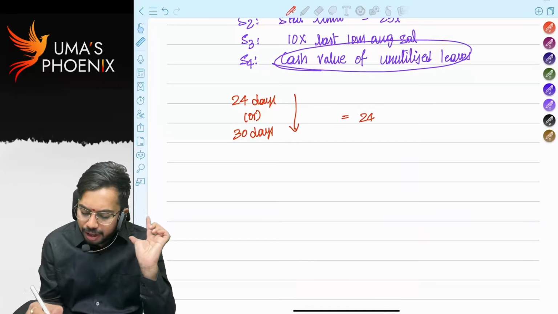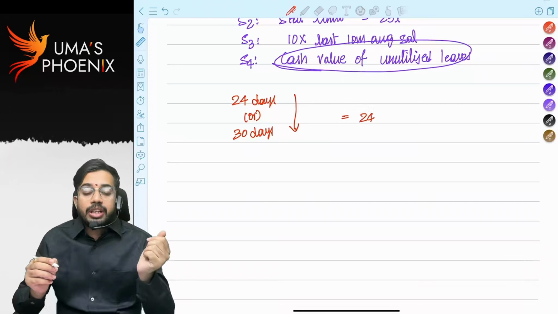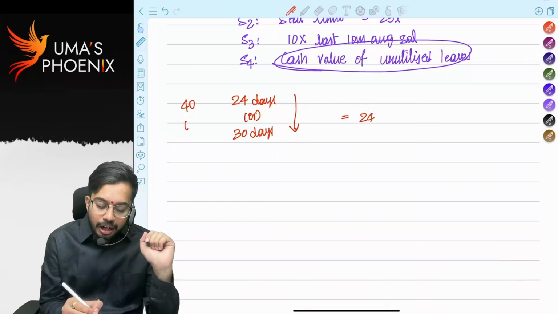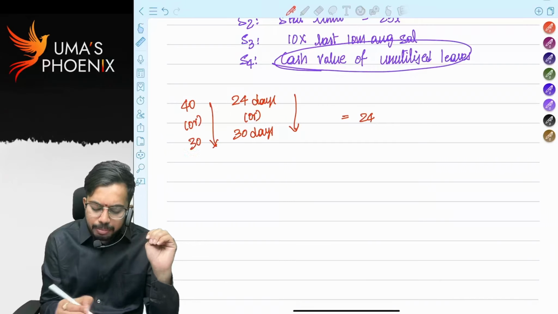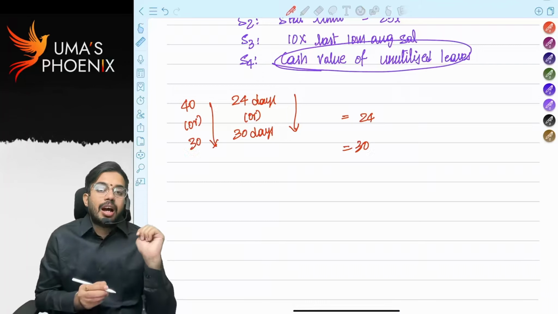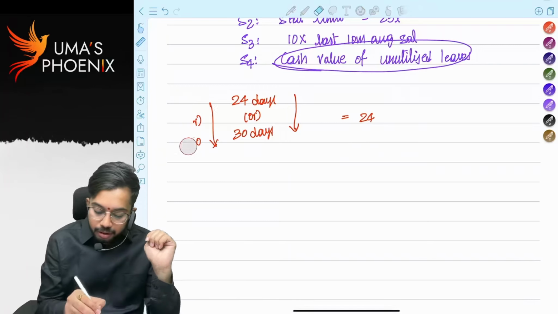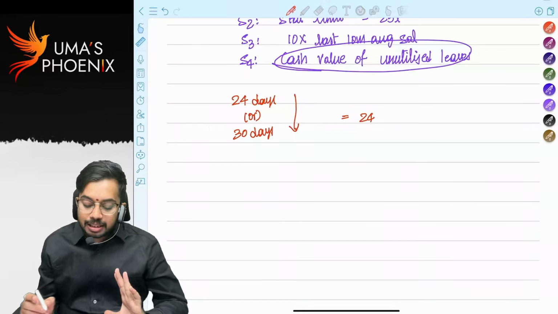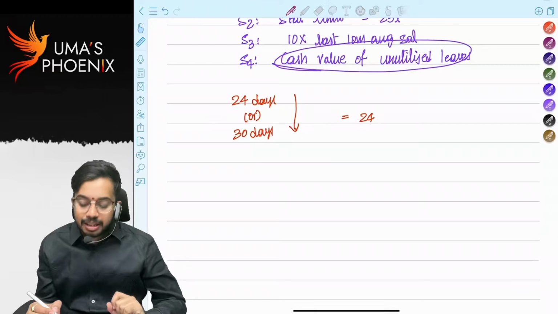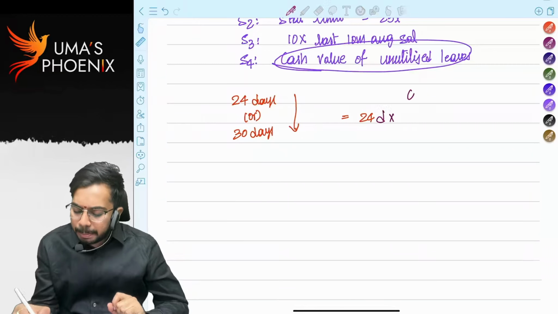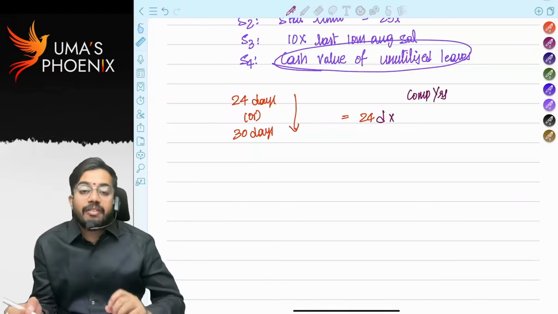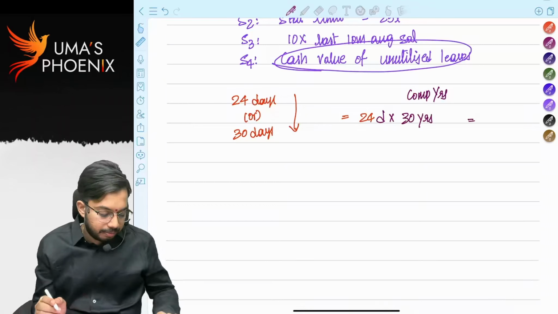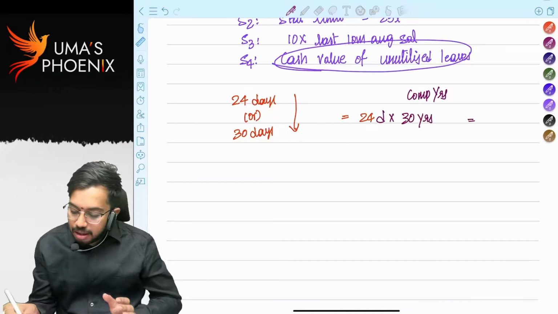That means 24 days. See, in some organizations, 40 days leaves will be given. But in this calculation, you should not consider 40 days. 40 or 30, whichever is lower, means you will consider only 30 here. Are you able to understand? Good. So in Infosys, 24 days leaves are allowed. 24 days or 30 days, whichever is lower, we have considered 24 days. This should be multiplied with completed years. Let's say I worked for 30 years. 24 days into 30 years. How many days? 720 days.